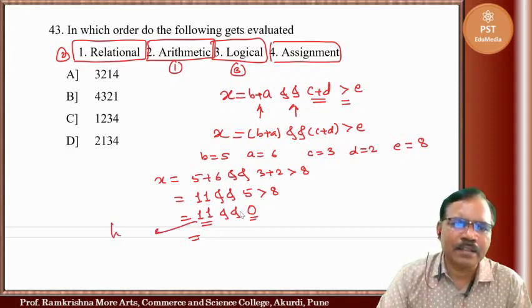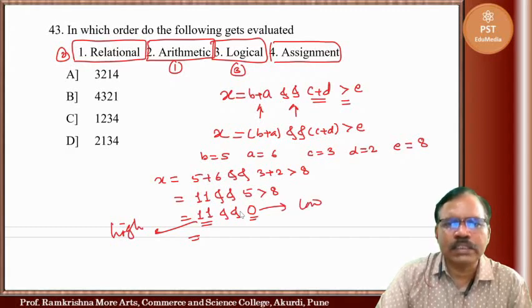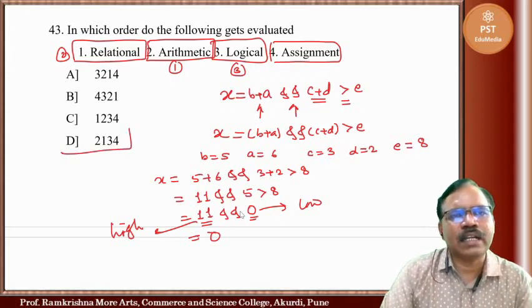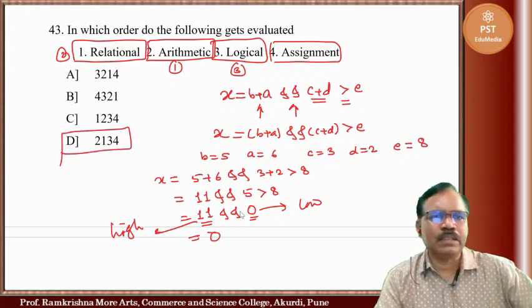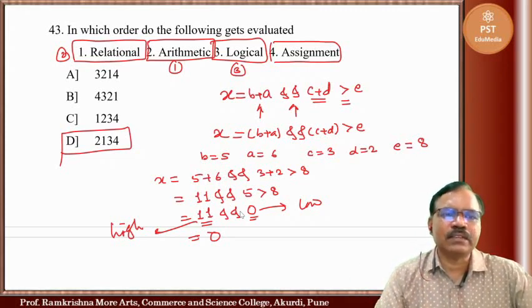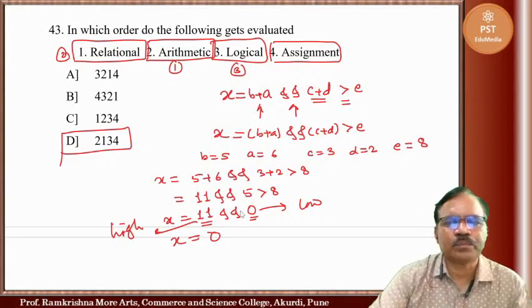This is high, but this is low logically. So what is its result? 0. So this is the correct order of evaluation. First arithmetic, relational, logical, and then assigned. So then assigned to x. So x is equal to 0.